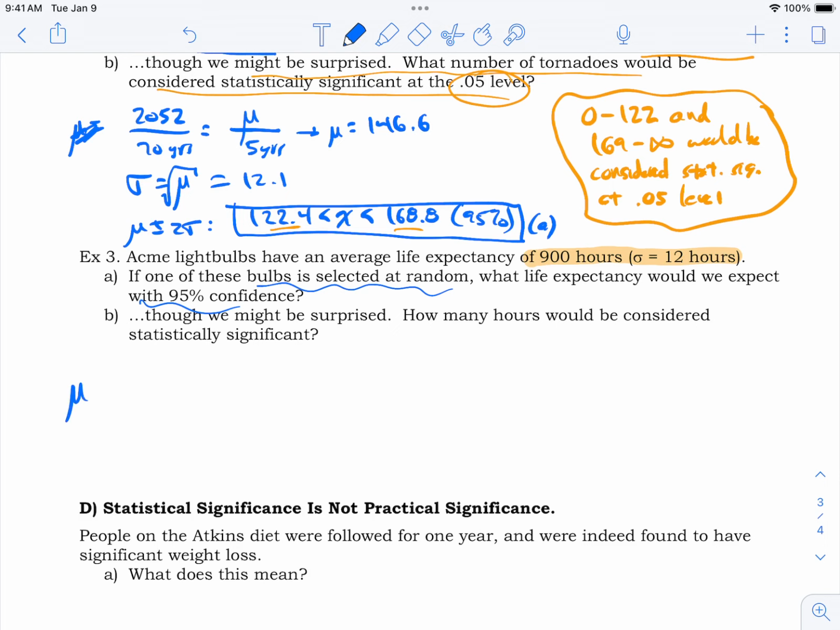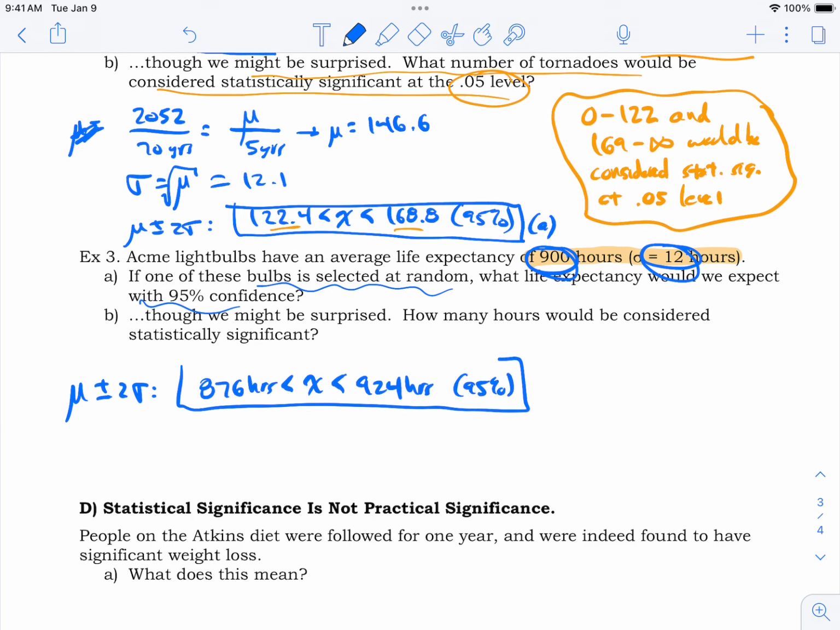Well, with 95% confidence, we expect mu plus or minus 2 sigma. So you take the 900, that's the mu, minus 2 times 12, and you'll get 876 hours on the low side. And on the high side, you'd take 900 and add 2 times 12, and you would get 924 hours on the high side. And this would be your 95% confidence level estimate. Interval, that's what it is, an interval. That's the answer to part A.